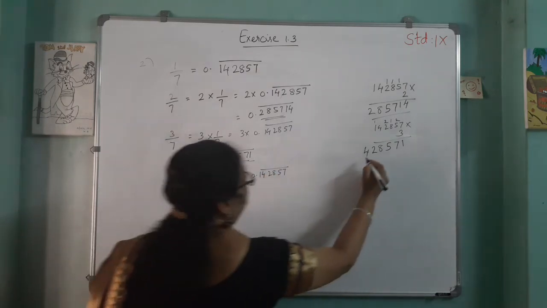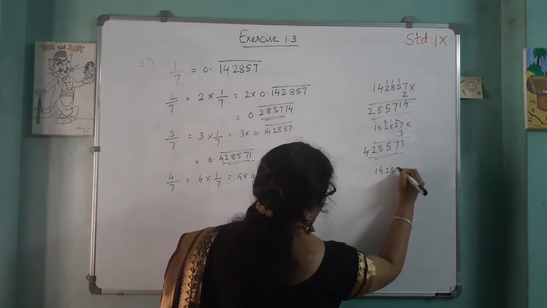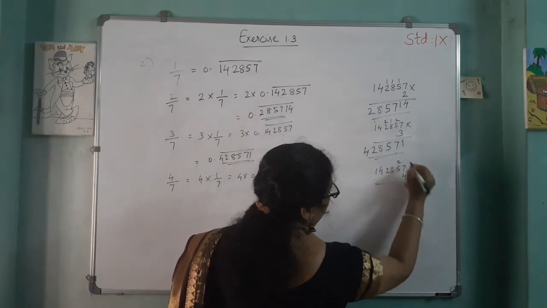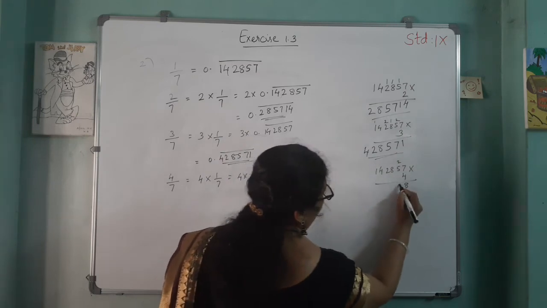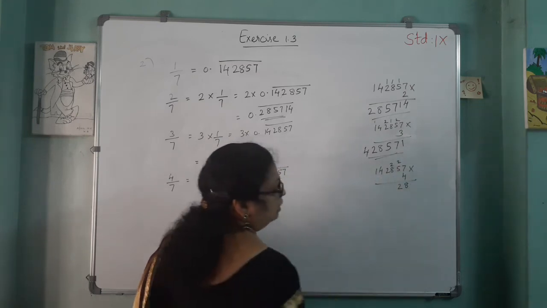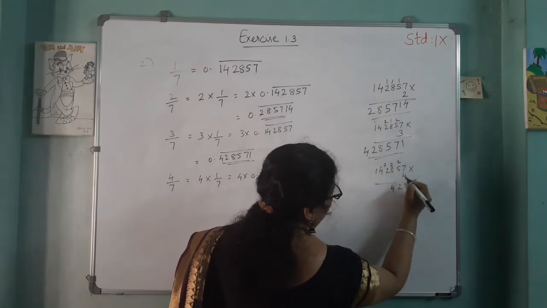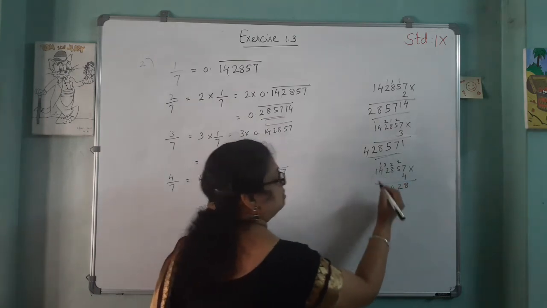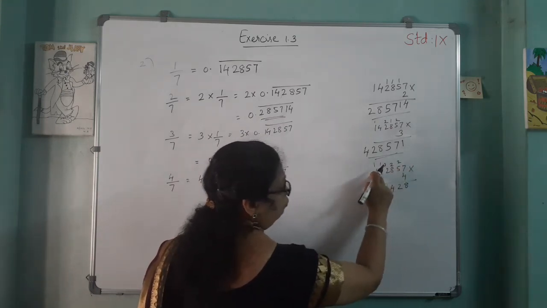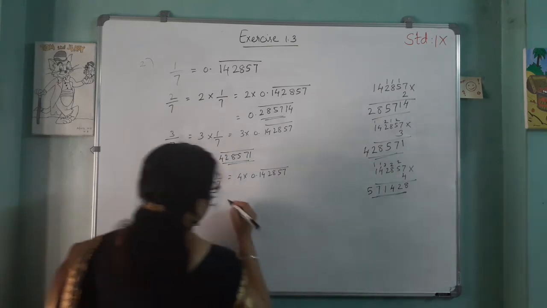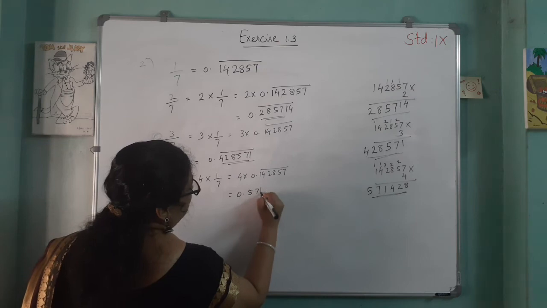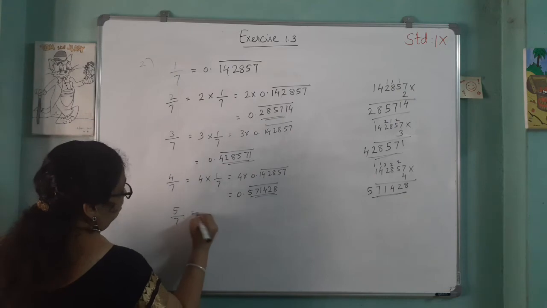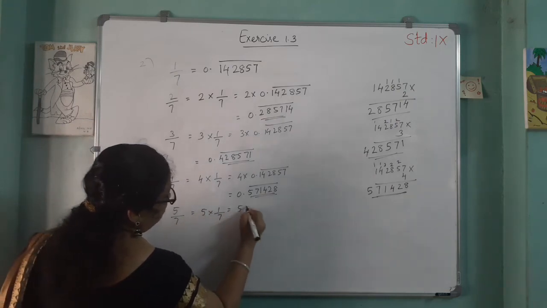Next, 4 by 7, by the same method, is 4 into 1 by 7, 4 into 0.142857 bar. Then we multiply 142857 into 4. 4 sevens are 28, 2 carrying. 4 into 5, 20 plus 2, 22, 2 carrying. 4 into 8, 32 plus 2, 34, 3 carrying. 4 into 2, 8 plus 3, 11, 1 carrying. 4 fours are 16 plus 1, 17, 1 carrying. 4 into 1, 4 plus 1, 5. So our answer is 0.571428 bar.